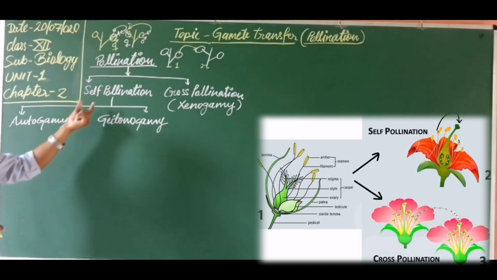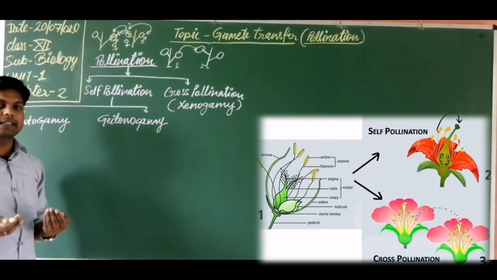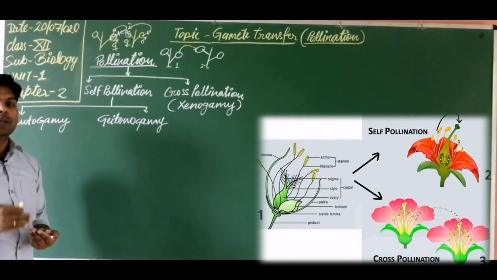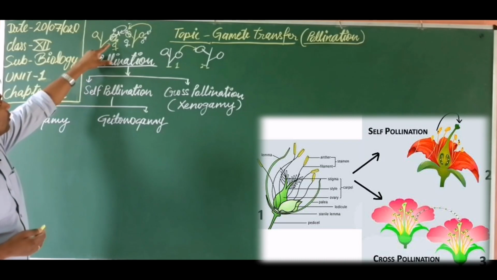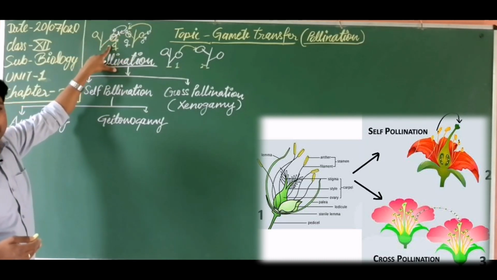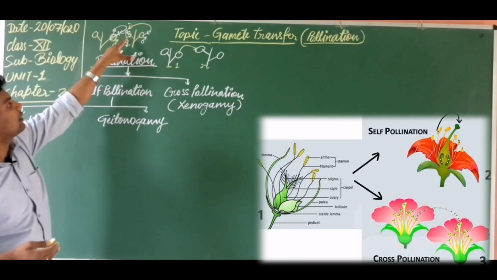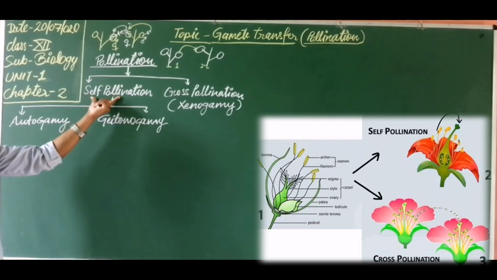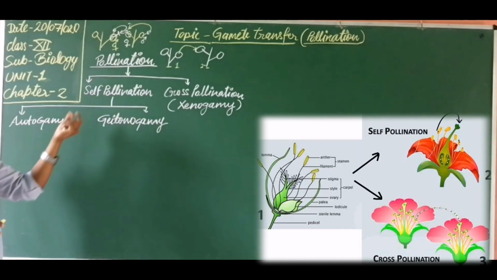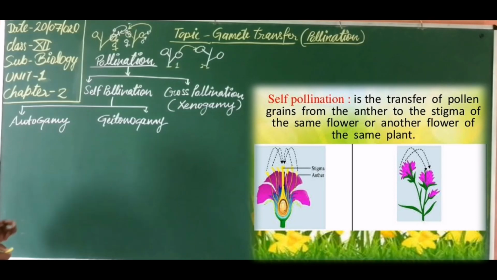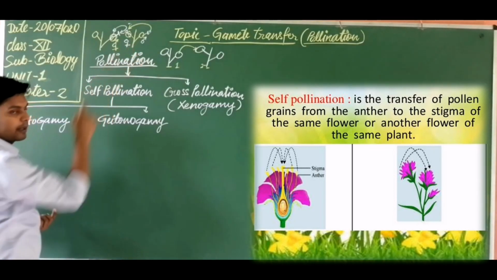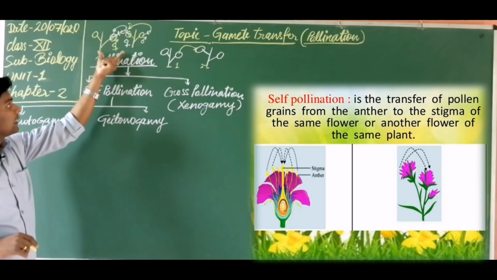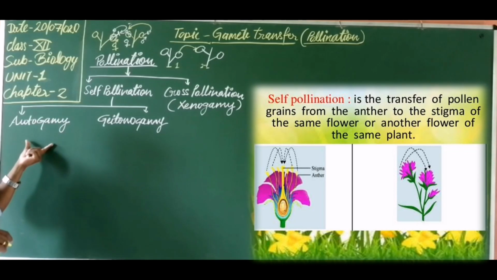So let's clarify self pollination. Again, the definition: self pollination is the transfer of pollen grain from the anther to the stigma of the same flower or a different flower of the same plant. Self pollination may also be categorized into two parts on the basis of transfer, because the transfer of pollen grain occurs in two ways.